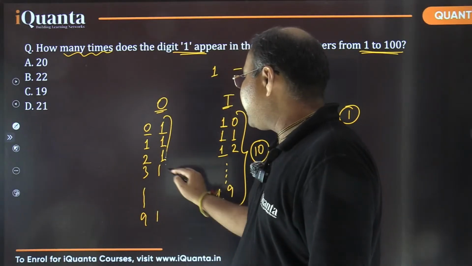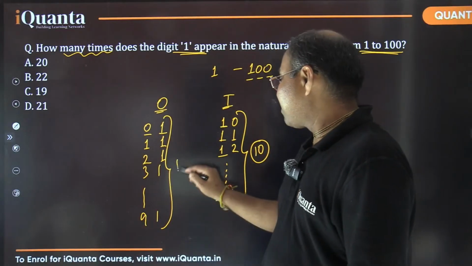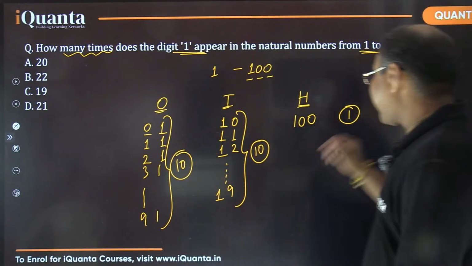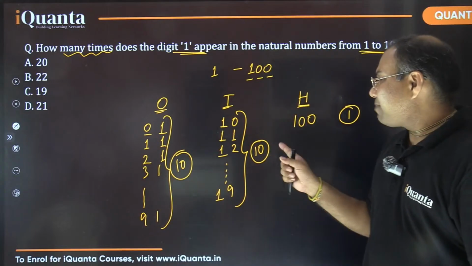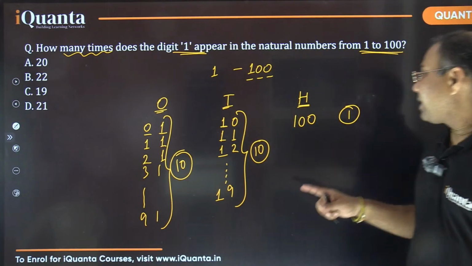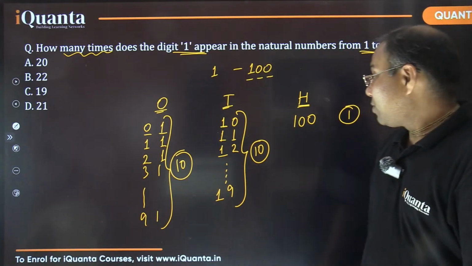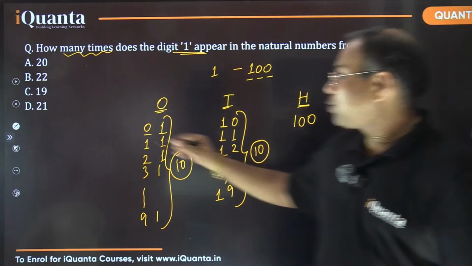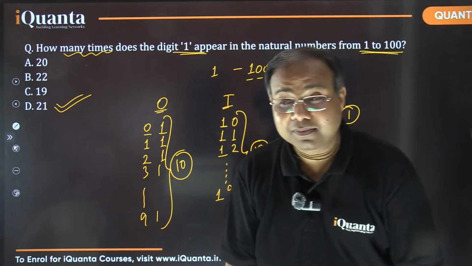So how many times we are having 1 at the ones place? Again 10 times. So it's simple, 10, 10 and 1. So 10 times 1 is there at the ones place. In 10 numbers we are having 1 at tens place. And there's only one number when we are having 1 at hundreds place. Fine. So total 10, 10 and 1, that makes it 21. So clearly 21 is the right answer. Is it clear?